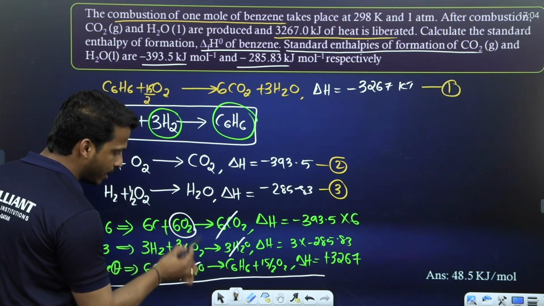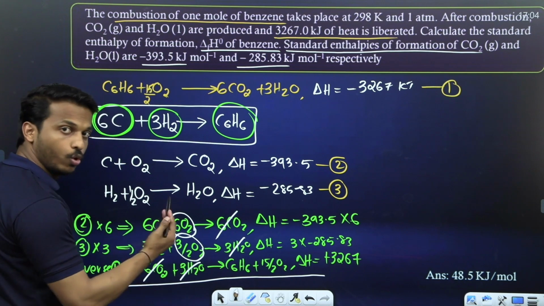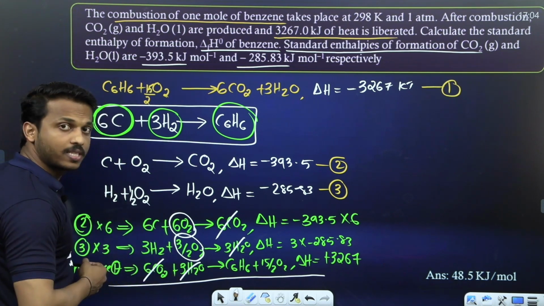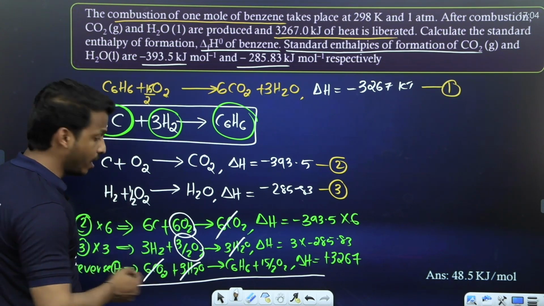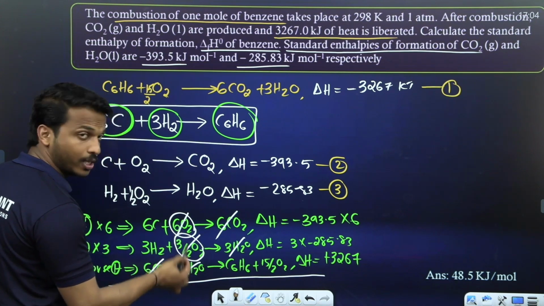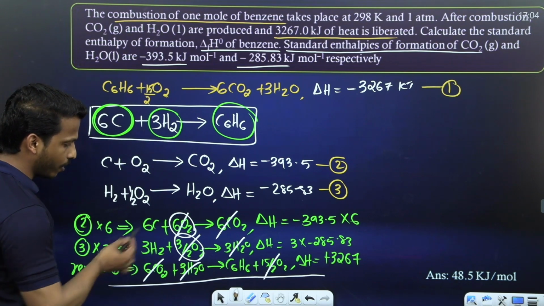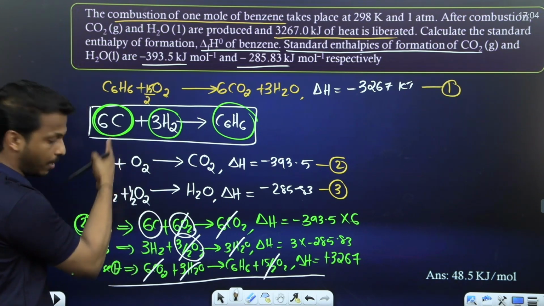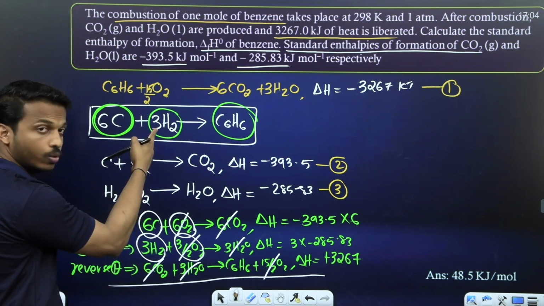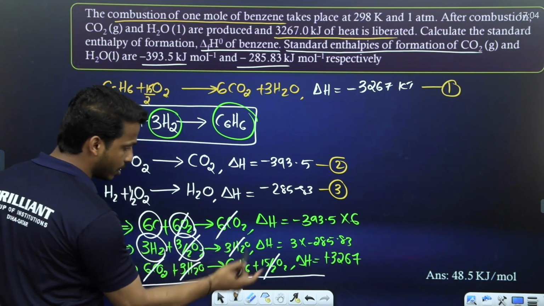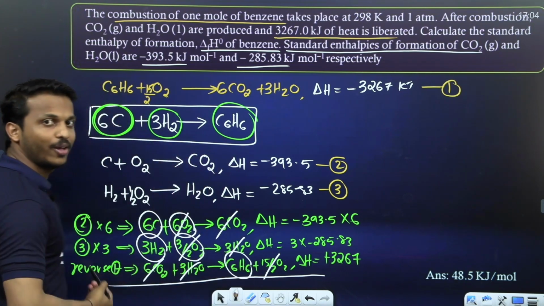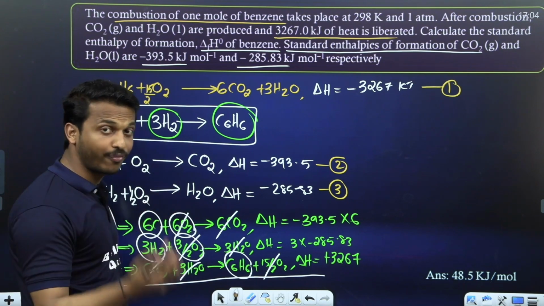Have you observed 6O2 plus 3 by 2 O2 on the left side? What is 6 plus 3 by 2? 15 by 2, alright? So 6O2 plus 3 by 2 O2 is actually 15 by 2 O2. Here also 15 by 2 O2, cut it. What is left? 6C plus 3H2 gives C6H6. Are you getting the equation? Yes, but what is our final answer?